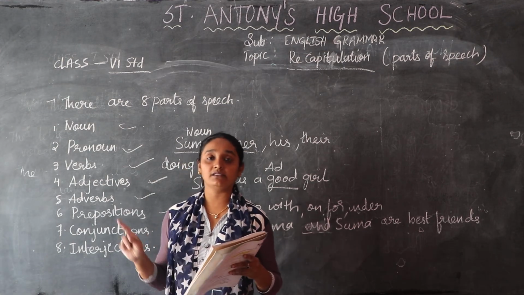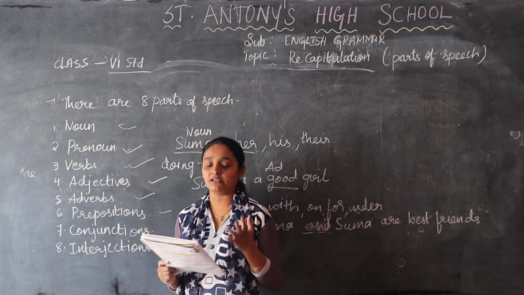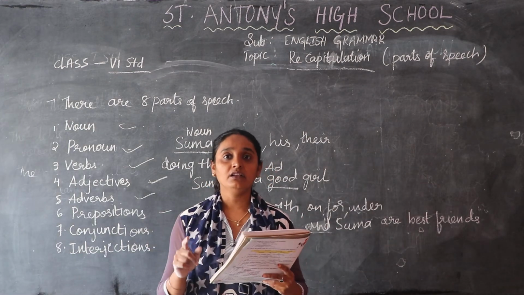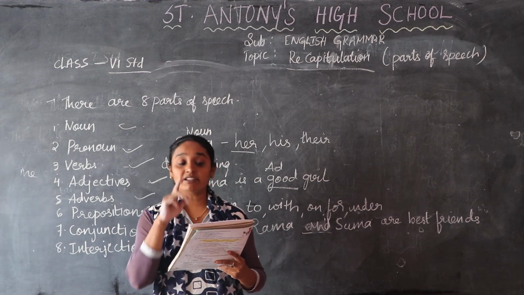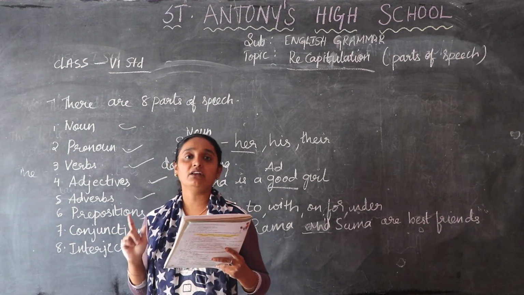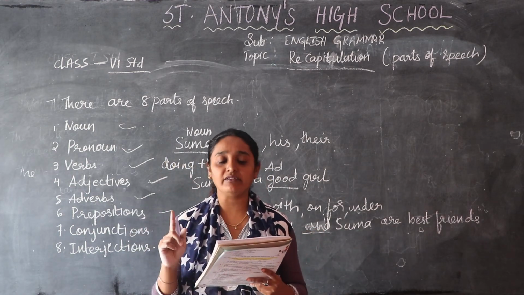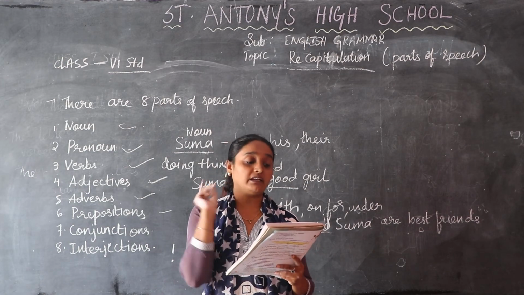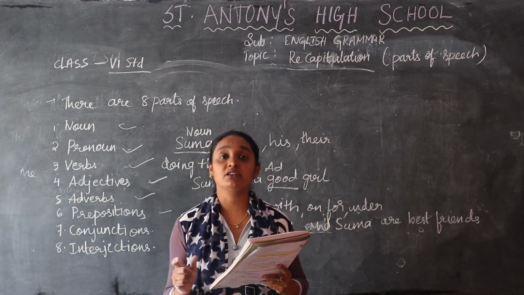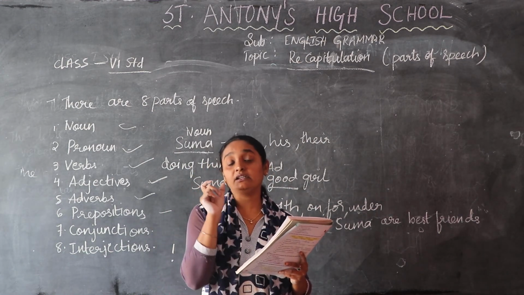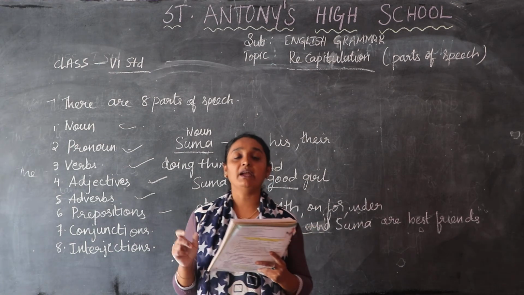So last one of this, that is the parts of speech. Fill in the blanks with suitable interjections. It is not conjunction. So I told you interjections are the sudden expression of feelings. The first one is dash. What are you doing with my racket? Already they have given an exclamation mark for you, so you have to use a certain word. So what are you doing with my racket? You are surprised. So what is the word that you use for surprise? Ha. So how will you say it? Ha. What are you doing with my racket?